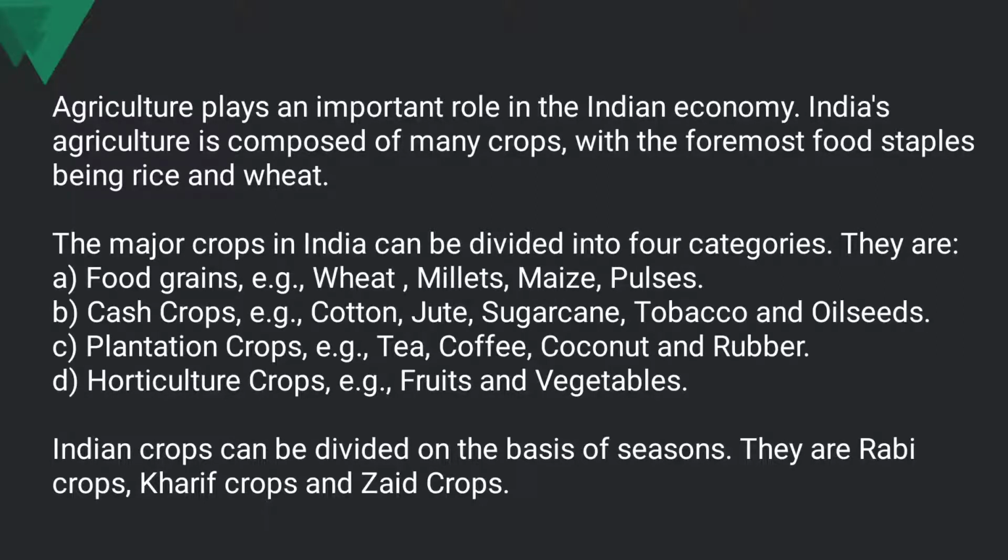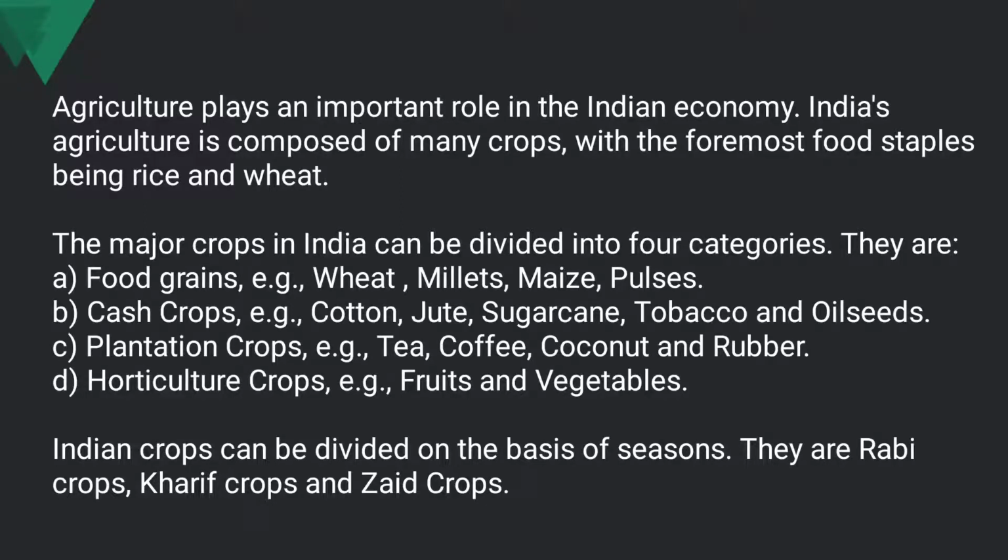So now we have seen the four major types into which the crops have been divided: food grains, cash crops, plantation crops, and horticulture. Food grains consist of maize, pulses, wheat, and more. Cash crops are those by selling which we get cash. For commercial use we grow cotton, jute, sugarcane, tobacco, and oilseeds. Plantation crops include tea, coffee, coconut, and rubber. Horticulture is fruits and vegetables.